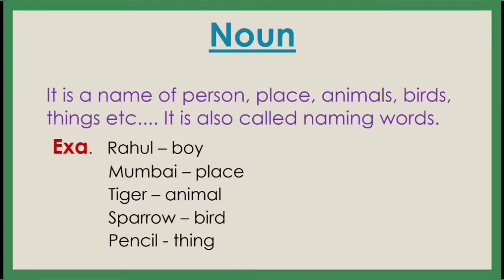So dear children, about noun you have to learn that a name of person, place, animal, bird, thing, etc., is called noun. So Rahul, Mumbai, tiger, sparrow, pencil, these are called nouns. It is called a naming word. Understand? So what is noun? I hope it is clear. Let's see the second one.